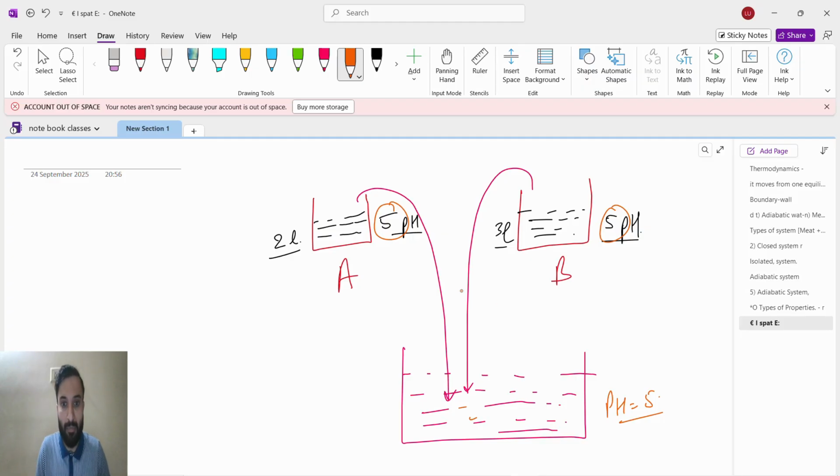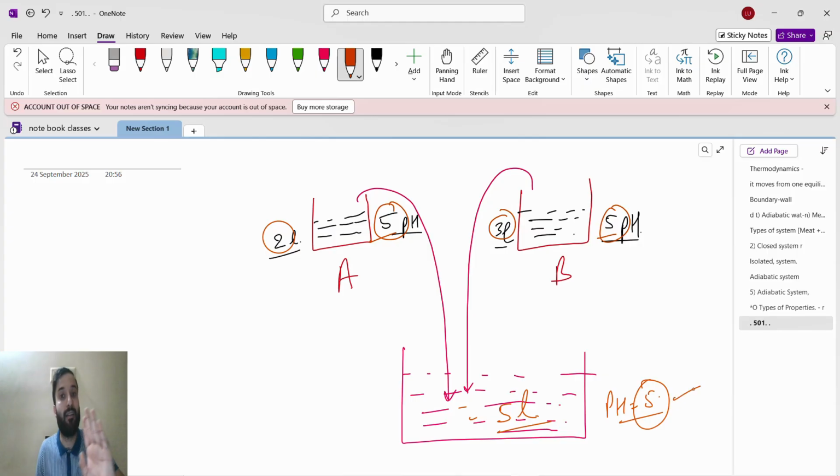It is not like pH 5 mixed with pH 5 will become pH 10. No, the pH will not increase. It will remain 5 only. But if we talk about volume, this is 2 liter and this is 3 liter, so 2 liter plus 3 liter becomes 5 liter. So pH remains the same, which is an intensive property, but volume is adding, which is an extensive property. That is intensive and extensive property, guys.